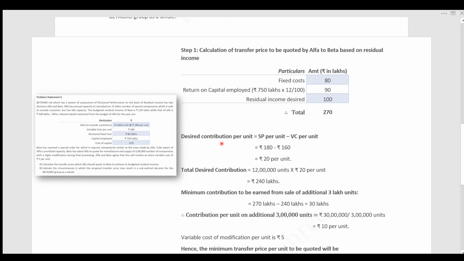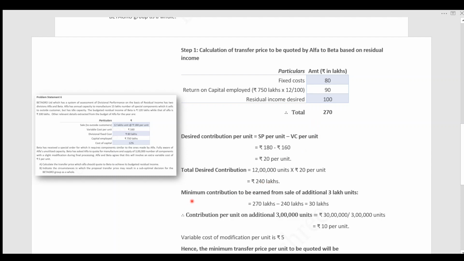The formula to calculate the contribution is selling price per unit minus variable cost per unit. Selling price per unit is given in the question as 180 per unit, and variable cost is 160. So the contribution is 20 per unit. To convert it into the total desired contribution, multiply by the number of units. Here the number of units is 12 lakh, so you get 240 lakh. Now we have the total income and the total desired contribution.